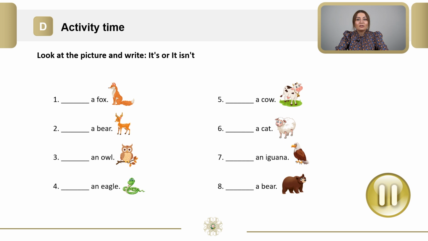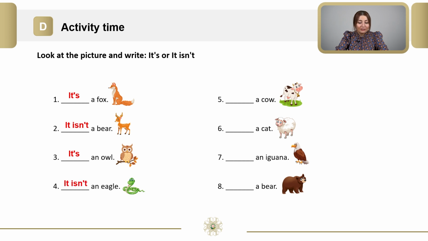Pause the video, write them, and return to the video. In the first sentence, it's a fox. Yes, it's right. In the second sentence, is it a bear? No, it isn't a bear. In the third sentence, it's an owl. It's right. In the fourth sentence, is it an eagle? No, it isn't an eagle.